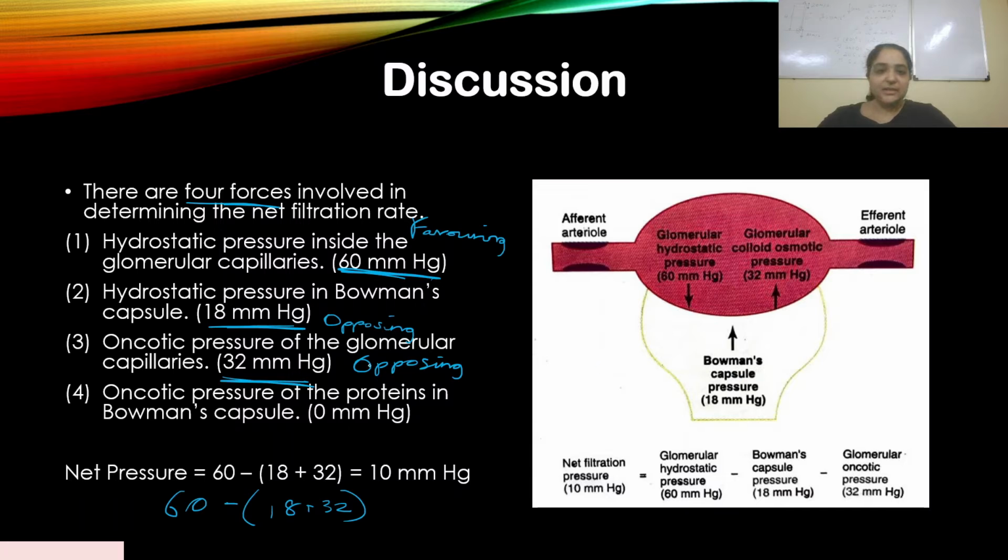In this diagram, taken from Guyton, he has not shown the oncotic pressure of protein as 0, so we'll just ignore that. But just to inform you, there is a pressure that exists, but it is negligible, so we take it as 0. So the net pressure gradient will be 10 mm mercury. But since our options did not have 10 mm mercury, we have taken it as 20 mm mercury. I hope this was clear to you. Yeah, it's a good question.